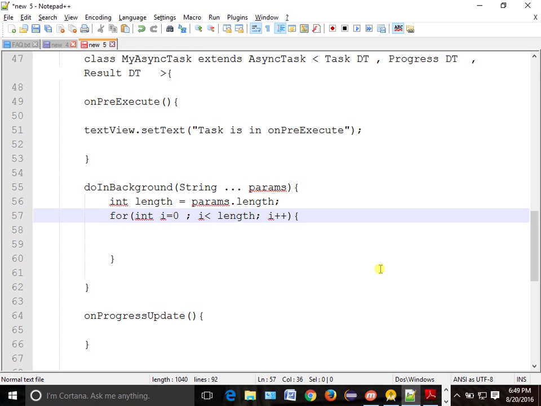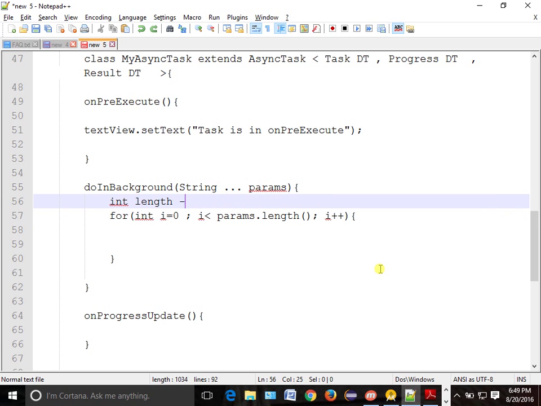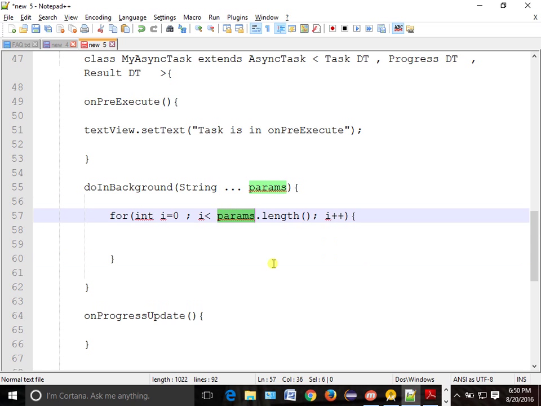But yeah, you are right. Your answer is right, but you are not able to explain why it is. Okay, so try to understand. params.length. See here, if we do it like this, what are we doing? We are asking params, hey, what is your length? First loop, what is your length? Second loop, what is your length? Third loop. So we are asking that all the time. If I am having 1000, how many times is that length getting called? 1000 times. Got it, right?